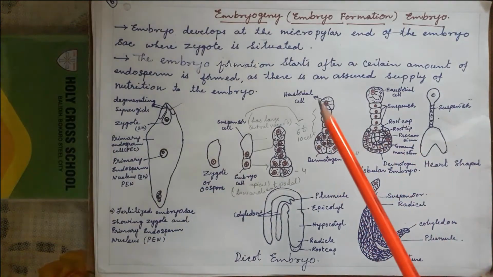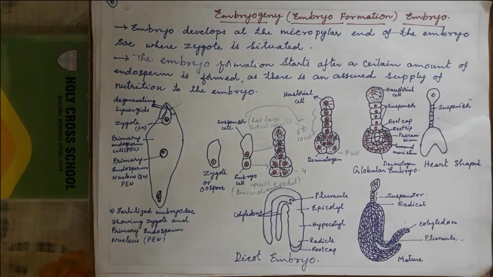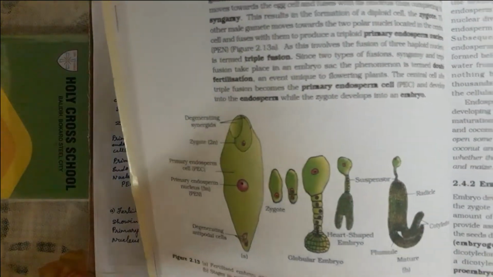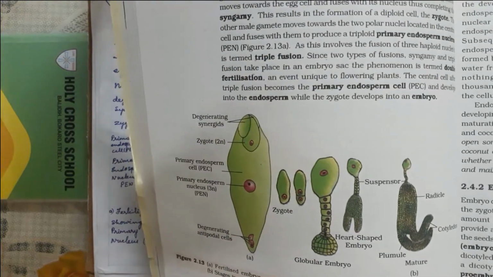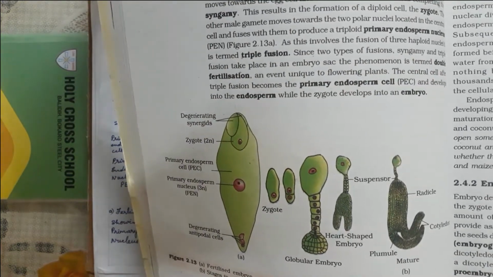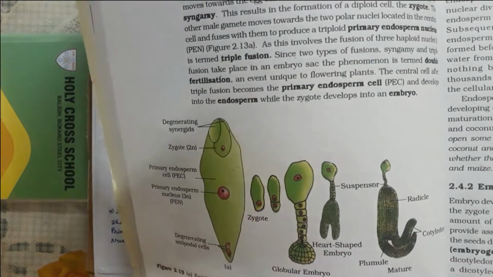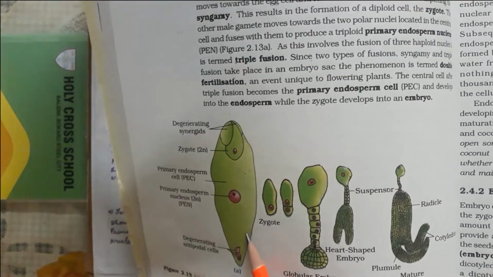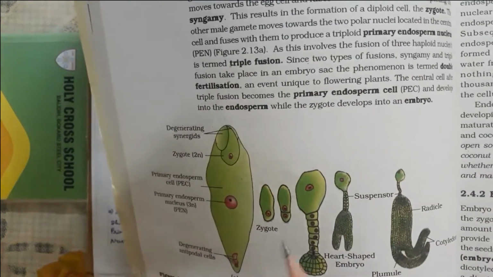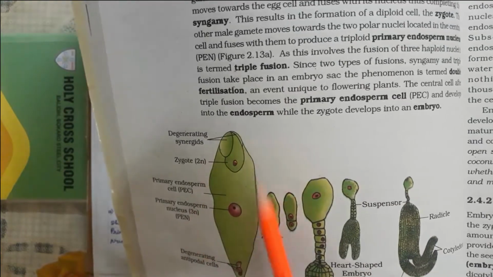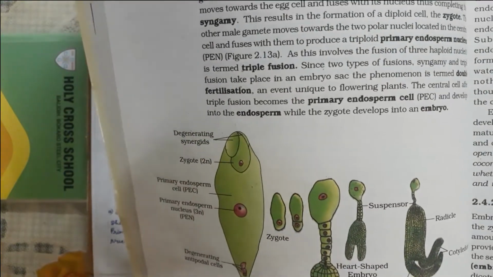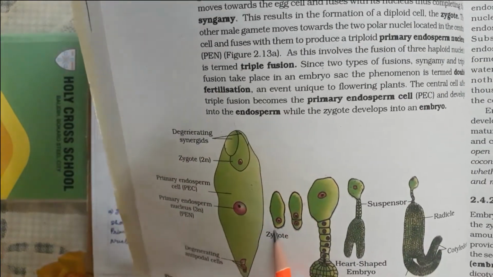Now, the embryo development I told you about, I will explain in the NCERT diagram also. In the NCERT, this is a very important board diagram. The fertilized embryo sac is what I showed you on the board also; it came from the ovary and ovule, and inside that the embryo sac is taken out. From this embryo sac, the zygote is taken away.